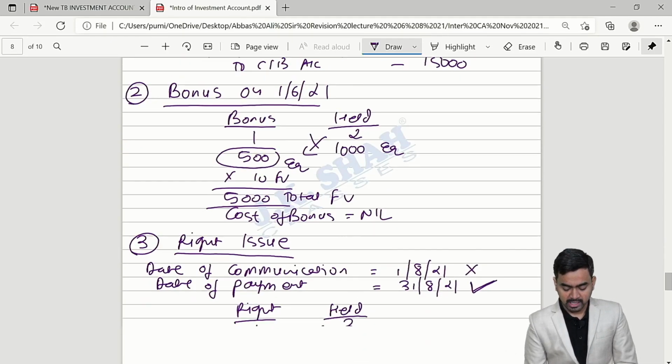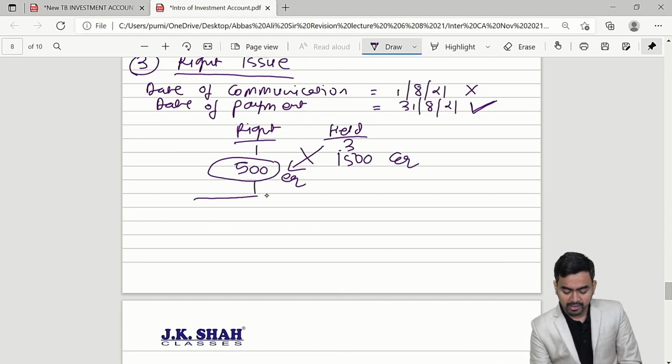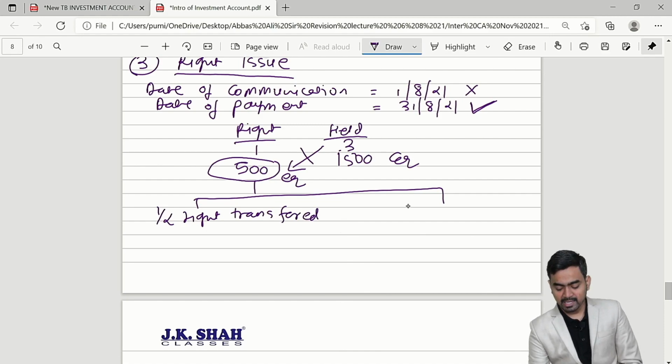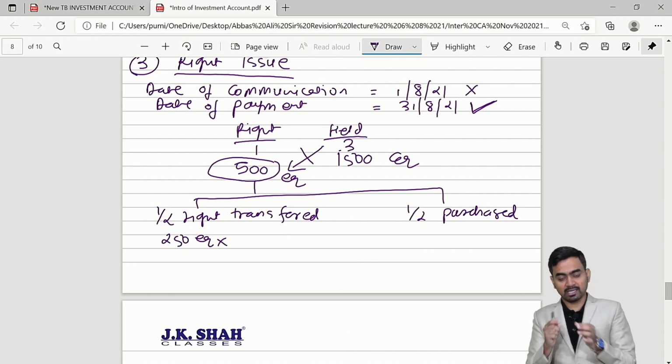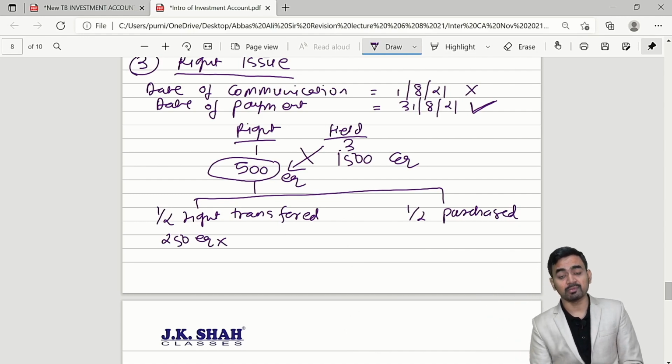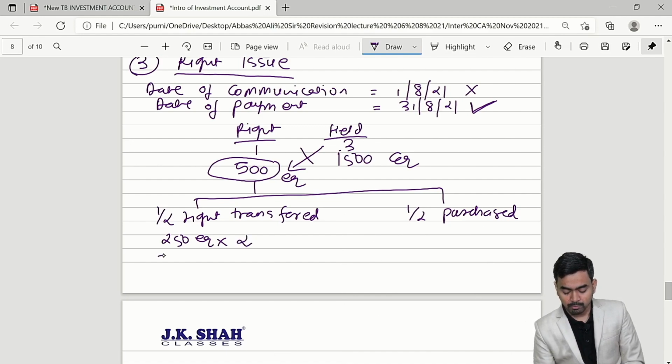So please see the screen, I am entitled for 500 but out of this, half right transferred and half purchased. It means 250 equity shares. I am transferring the right of 250 in favor of Mr. B. I will charge 2 rupees, so I will get rupees 500.